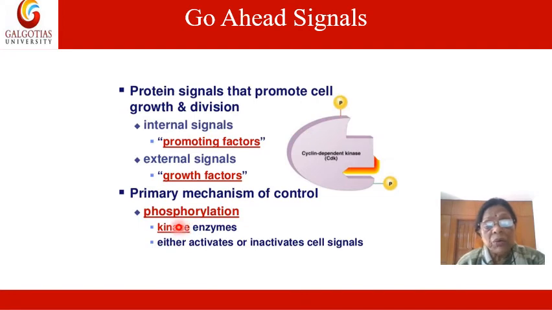The phosphorylation of these enzymes activates them. The kinase enzymes are either activated or inactivated. In go-ahead signals, they are activated.